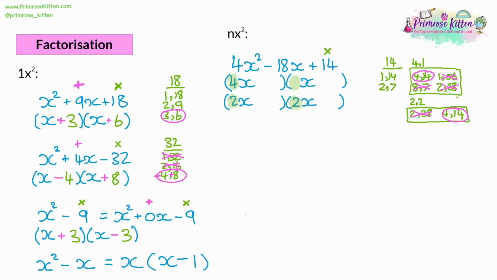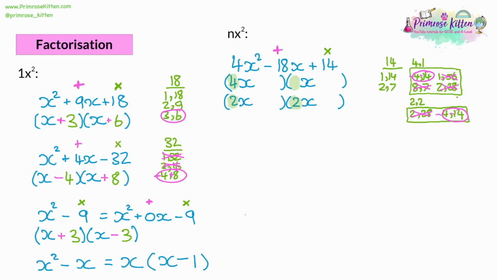So now we're going to think about which one it's going to be. Now we want to add them together to get -18. So it'd have to be a -14 and a -4 in both cases. Now, when we write these into the brackets, we don't write the 4 and 14. We write the original numbers they came from. So it's going to be the 1 and the 14. You're going to think really carefully about which way around they are.